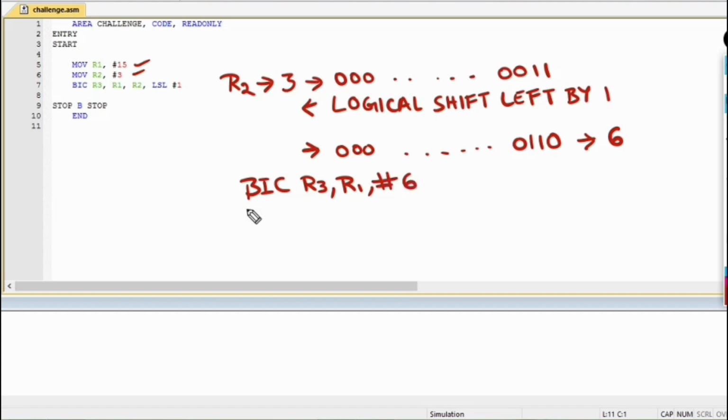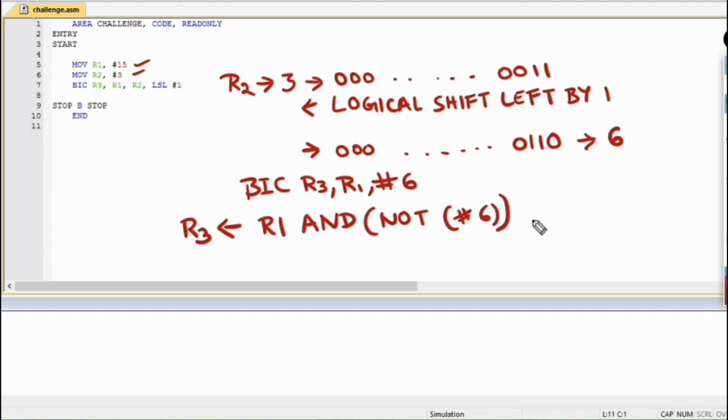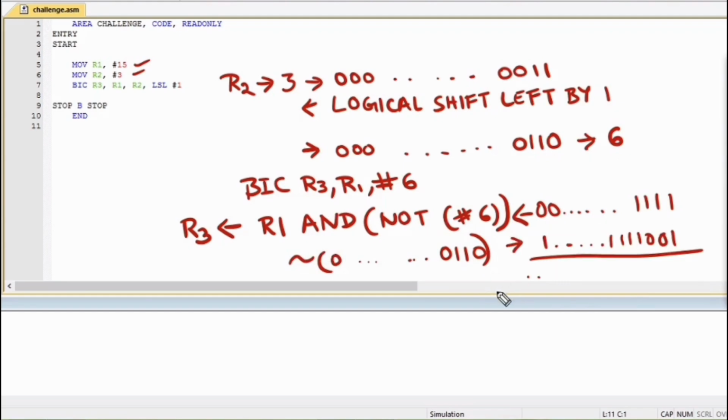Now remember what BIC does. It performs R1 ANDed with NOT of 6, or 1's complement of 6. Now let's see it in binary. 15 in binary is 1111 and 6 in binary is 0110. So when you invert 6, you will get all ones at the MSB and 1001.